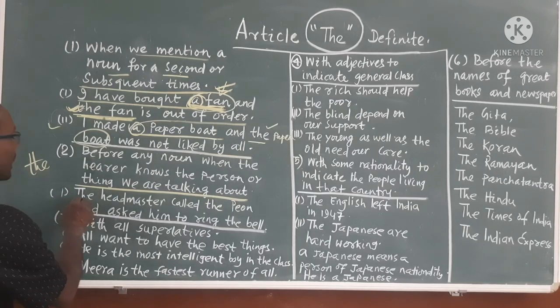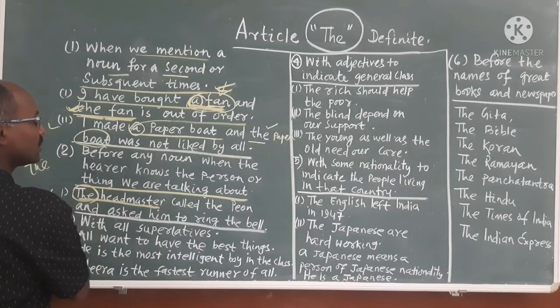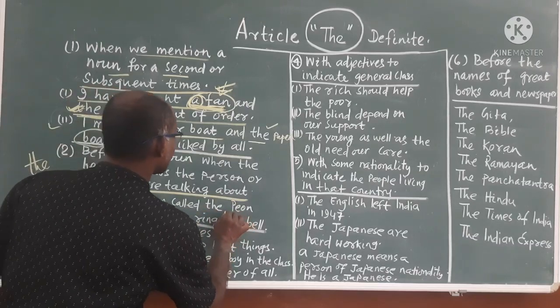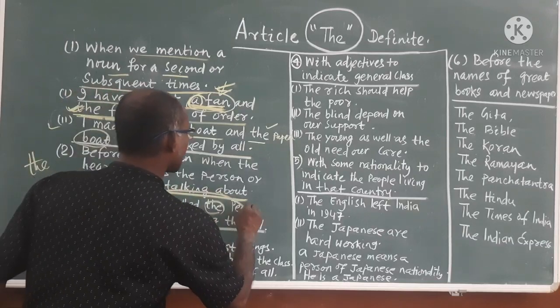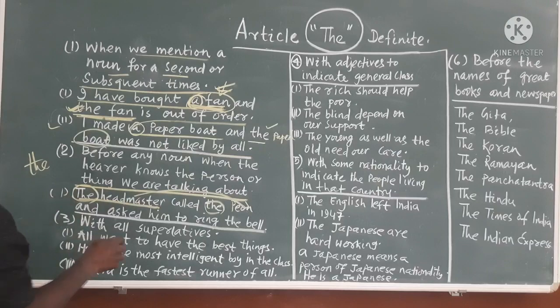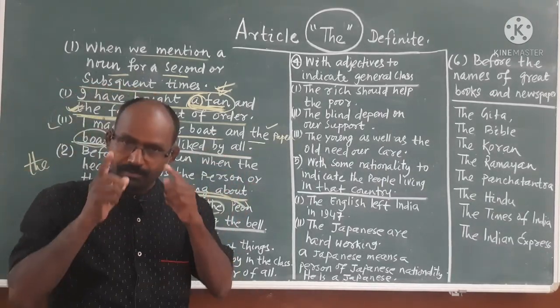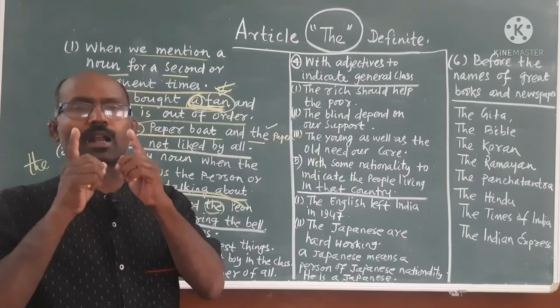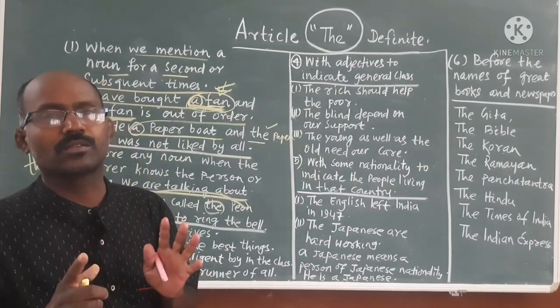See, the headmaster, the peon. Here the headmaster knows the peon and the peon knows the headmaster. Both are known to each other, so we will use the.